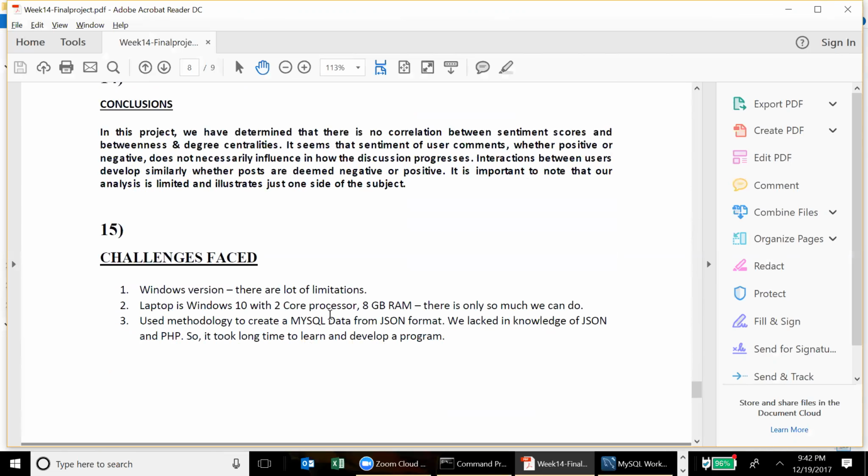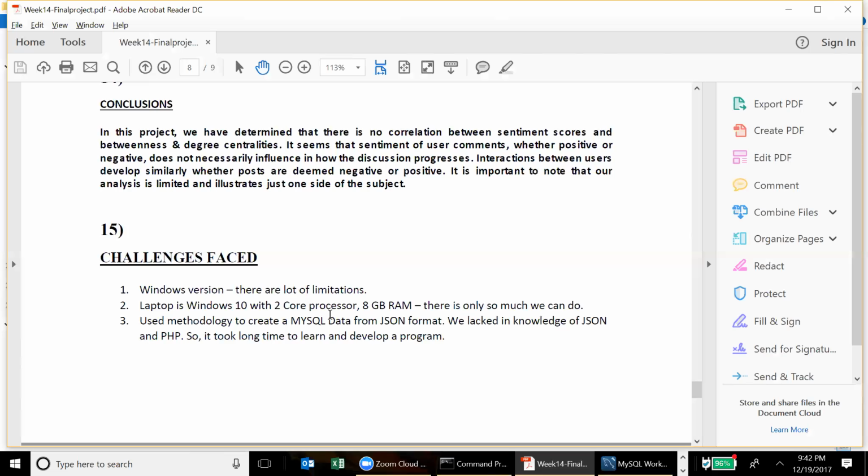The challenges that we faced: after we take the program, we connect remotely between Raj and myself, and Raj executes the program on his laptop. The problem is that bandwidth is a challenge that we face. The Windows version has a lot of limitations, because these programs, Python and all, are supposed to run in a Linux-based environment, but our laptops are Windows environments. So there are some limitations in terms of user access controls and things like that. We overcame it by giving everyone access.